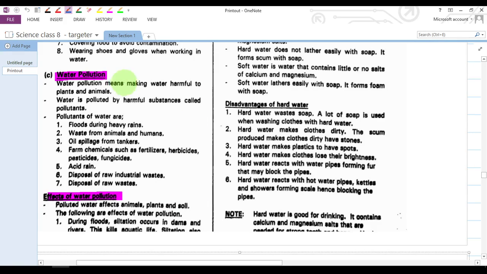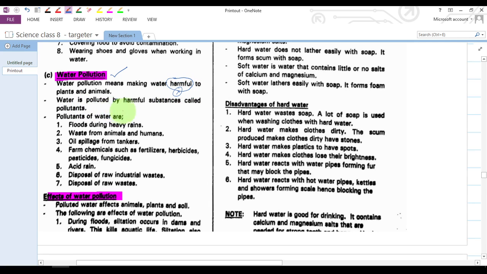In this lesson we are going to look at water pollution. Water pollution means making water harmful to animals and plants. Harmful means what? If they take that water, they become harmed. So it means polluting. The other name is polluting the water.